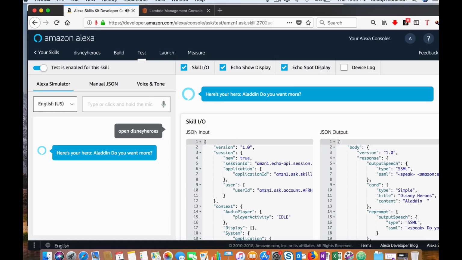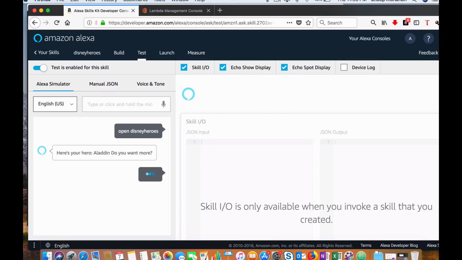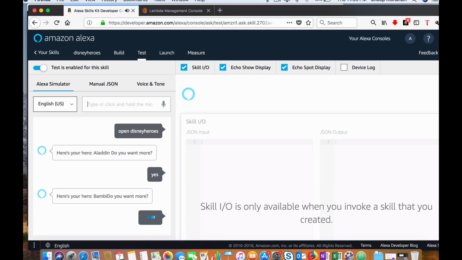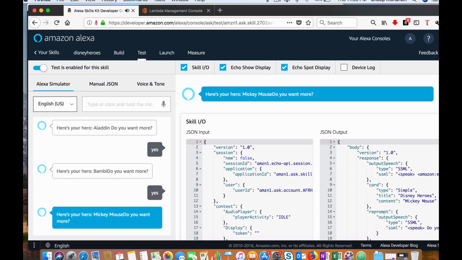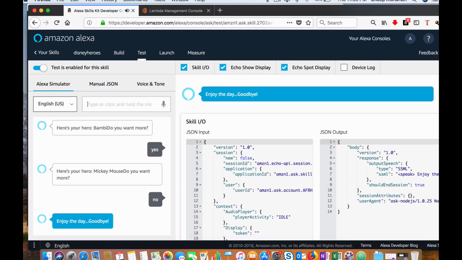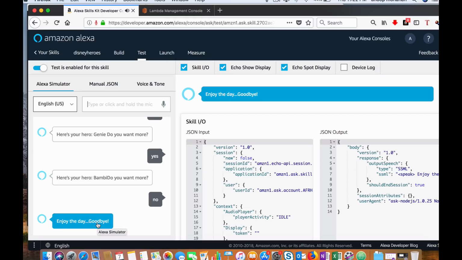Here's your hero, Aladdin. Do you want more? Here's your hero, Bambi. Do you want more? Here's your hero, Mickey Mouse. Do you want more? Enjoy the day. Goodbye. That's it. Now you have a working custom skill created.